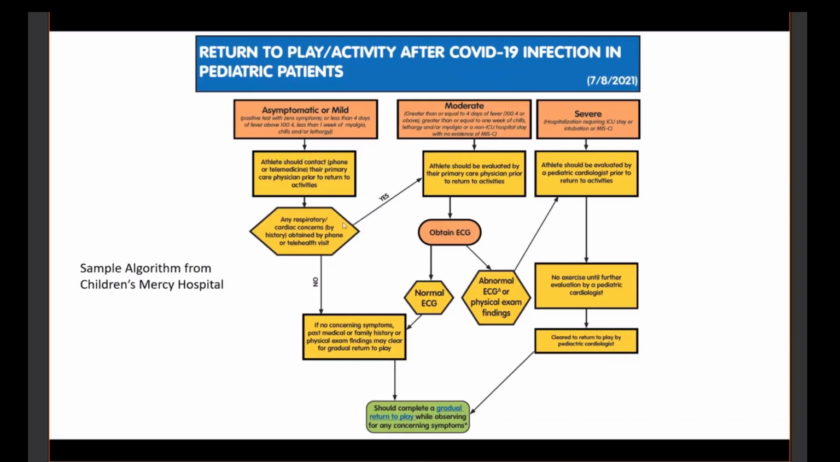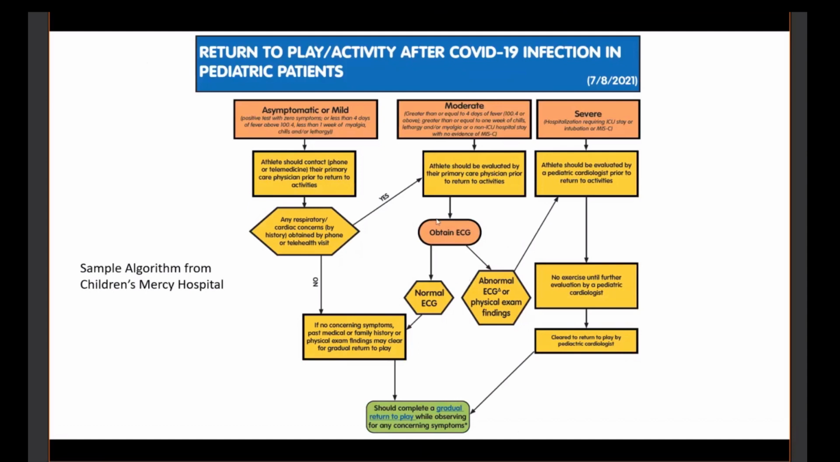So athletes should contact their PCP if they've got mild symptoms. If there are any respiratory or cardiac concerns, then you may need an actual visit. If you have moderate symptoms, greater than 4 days of fever, greater than or equal to 1 week of chills, lethargy or myalgia, but not an ICU stay, see your pediatrician. They recommend from the ACC and AAP getting an EKG. In our clinic, you may have to get a referral to get an EKG, but there may be some outlying centers like Radford or other hospitals where you can just order an EKG. If your PCP evaluation and the EKG are fine, then you're good to go.